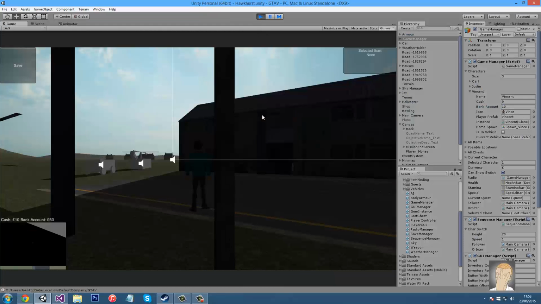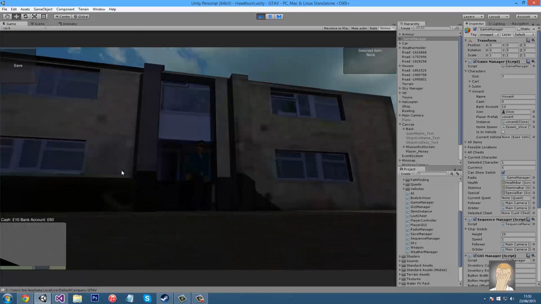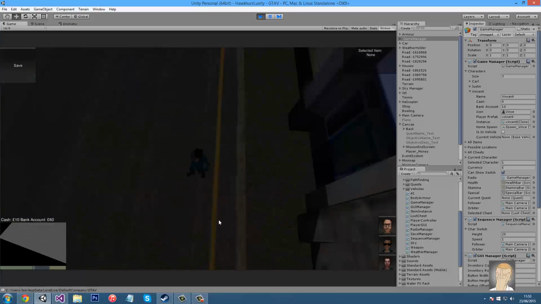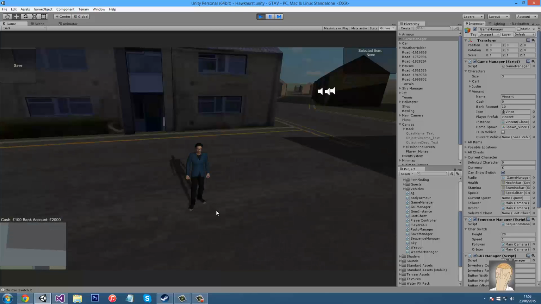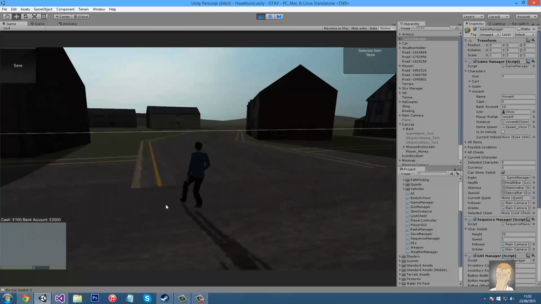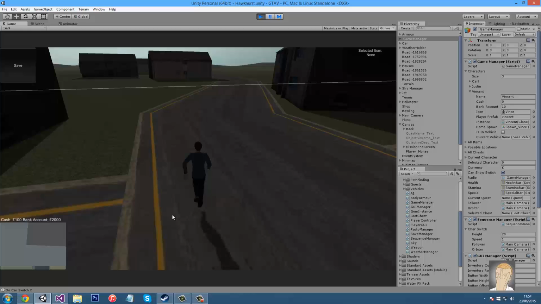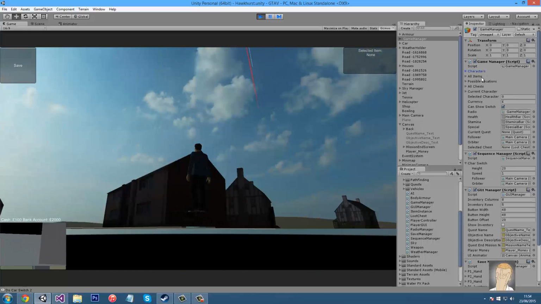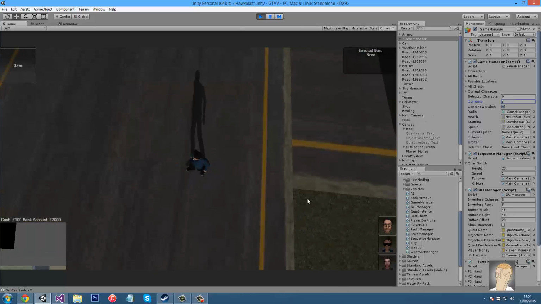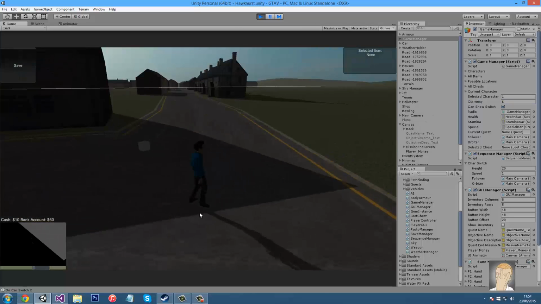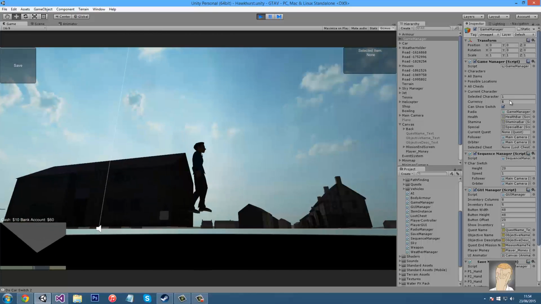Yeah, why not? So as you can see, 10 cash and 60 bank account, and then we switch to some other guy, and there you go, 100 cash, 2000 bank account. And if we change this to the dollar sign, and then we switch, there we go, we got $10 and $60 instead of pounds.